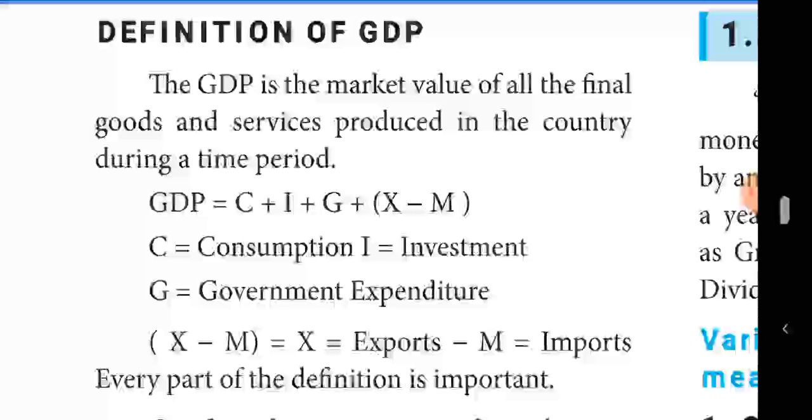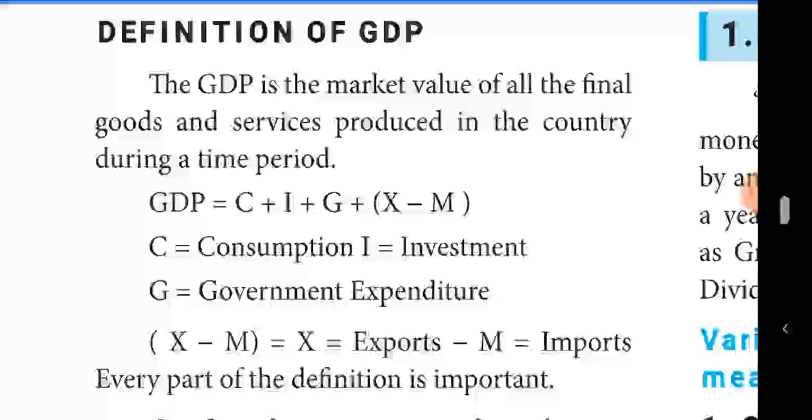C means consumption. I means investment. Then G means government expenditure. Then X minus M means exports minus imports. From this definition, three things are very, very important. What are the three things? Goods and services, market value, final goods and services.